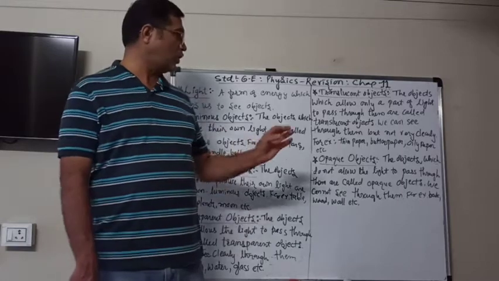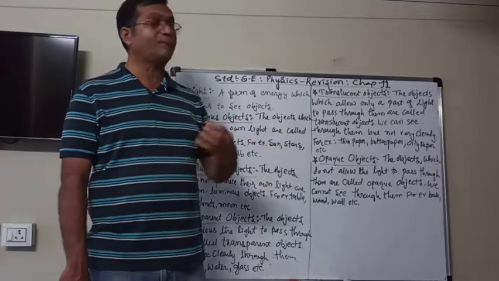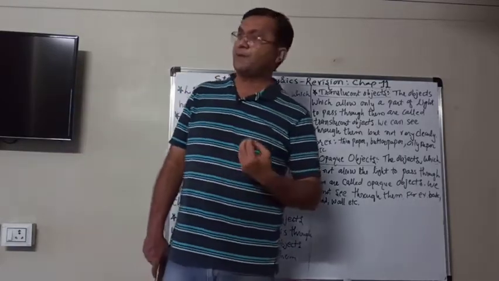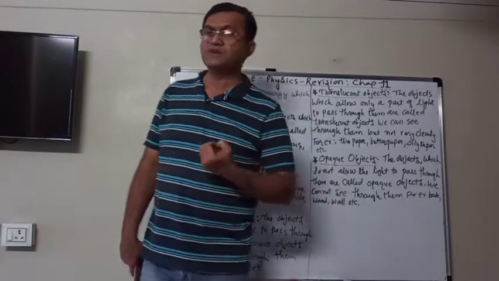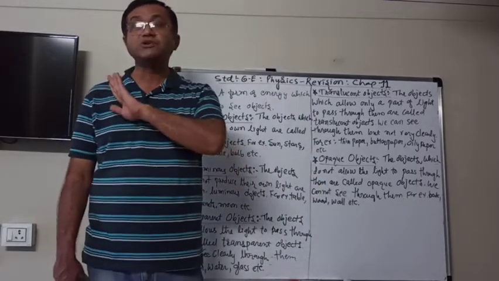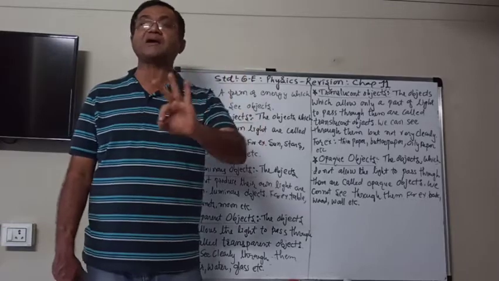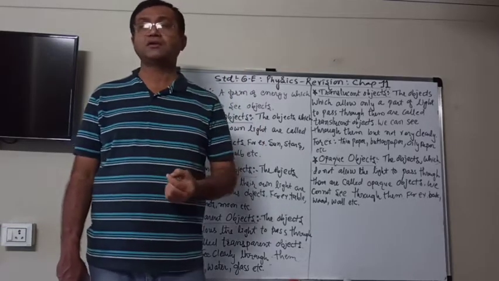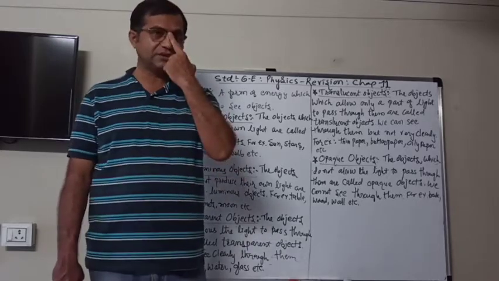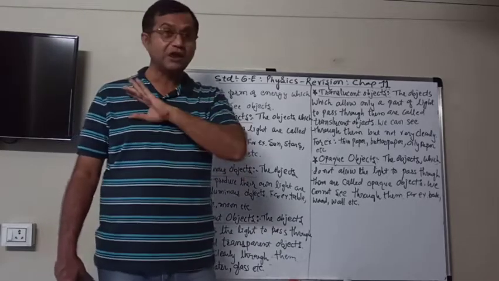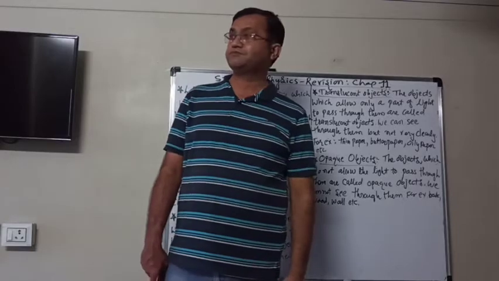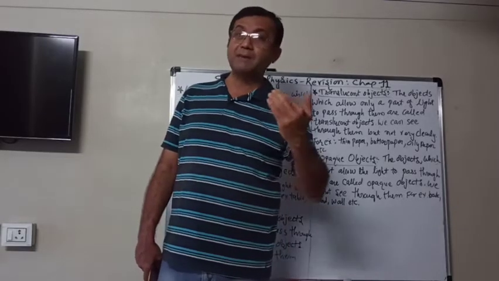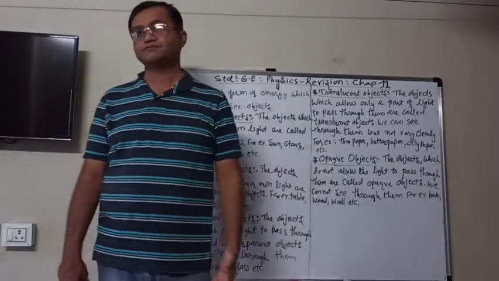And the last is the opaque substance, opaque objects. Opaque objects means those objects which do not allow the light to pass through them, not at all, not even partially. And therefore, we won't be able to see through them.